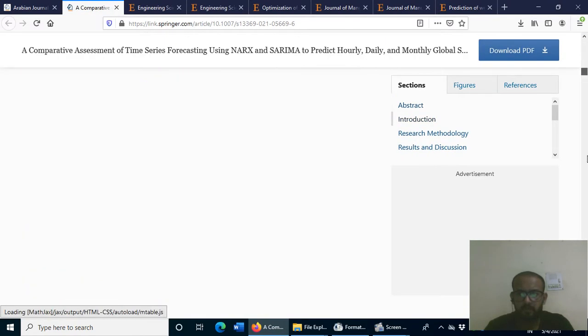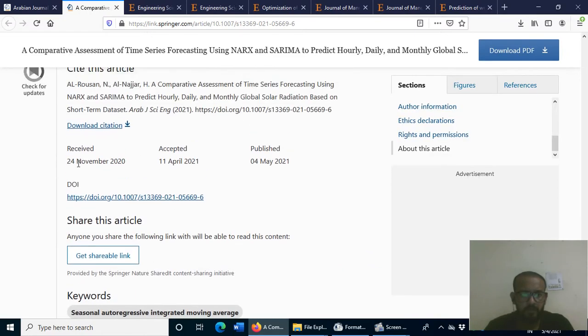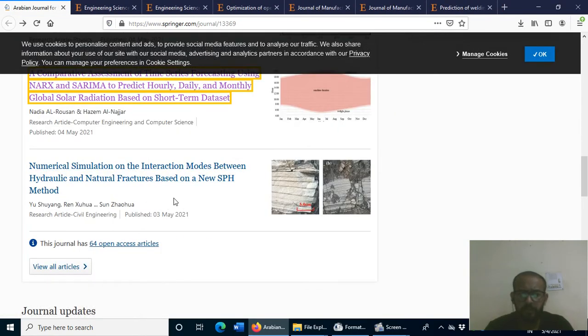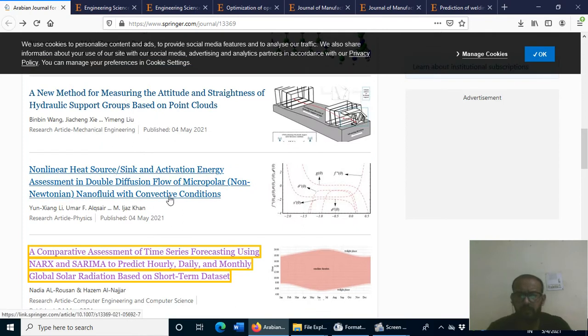If I take some other article, suppose this one, here we see 24th of November 2020, then 11th of April. Received 24th of November, then December, and there are 4 months. In these 4 months at least one revision definitely came, and then acceptance to publication is less than 1 month. So take at least 5 to 6 articles and then you can make the average. We can come to an approximate idea of how much time this journal takes from when the editor receives the paper to its acceptance.